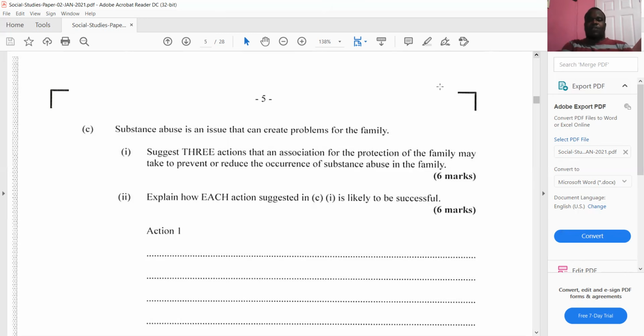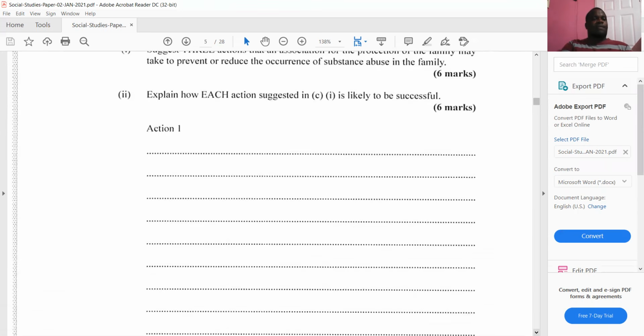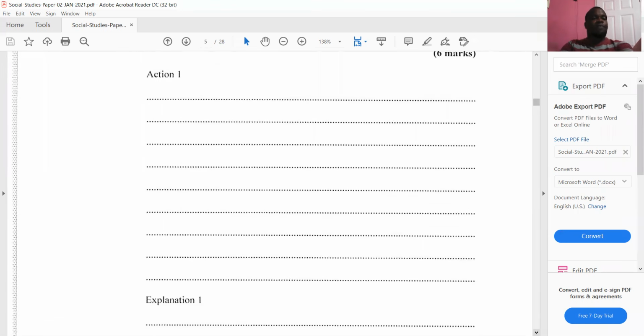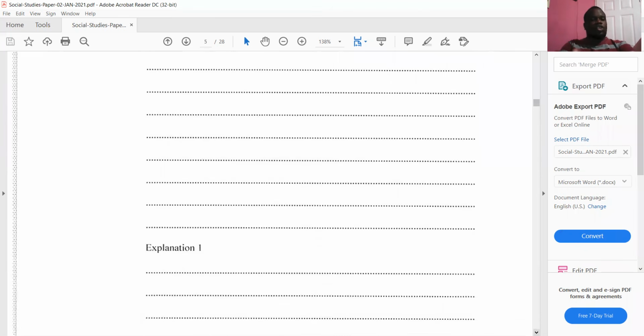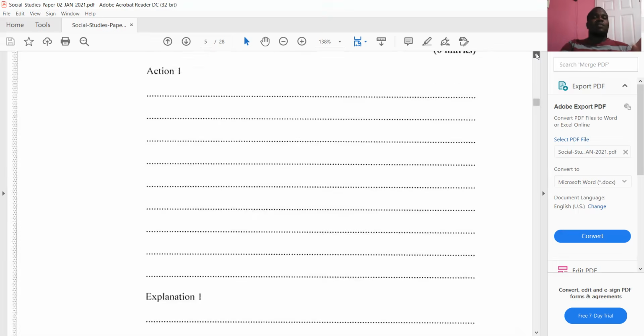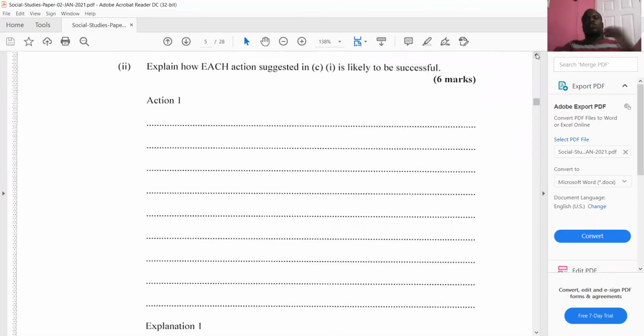So first, if you realize on the exam script, or the exam paper I should say, they have the area that you should outline your action and then you explain or justify your action. So you're going to explain why you think the action that you suggested will work, right? Your answer just needs to be practical because social studies is predominantly about problem solving.